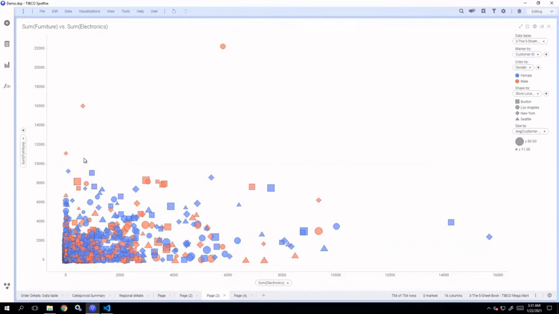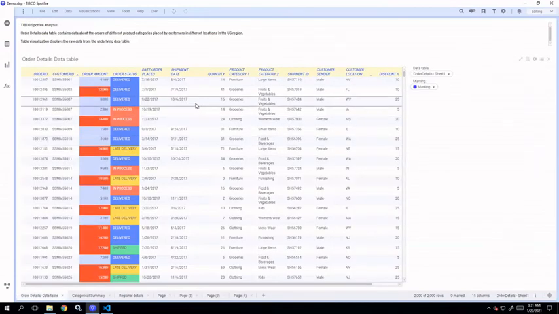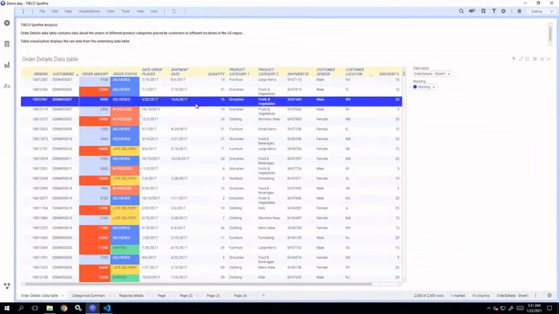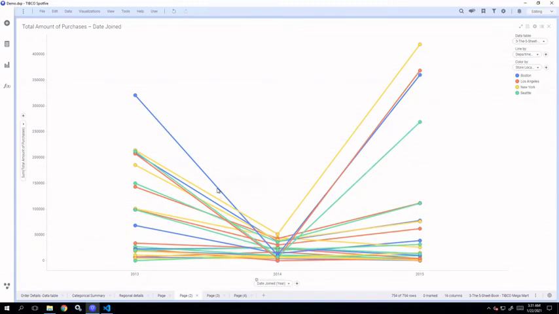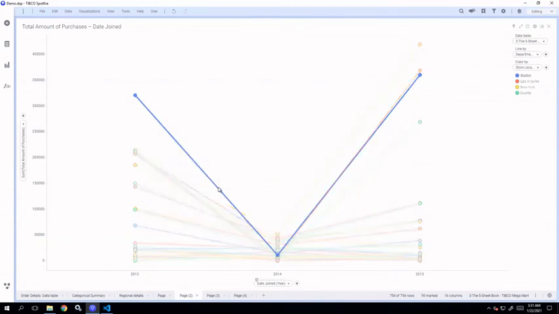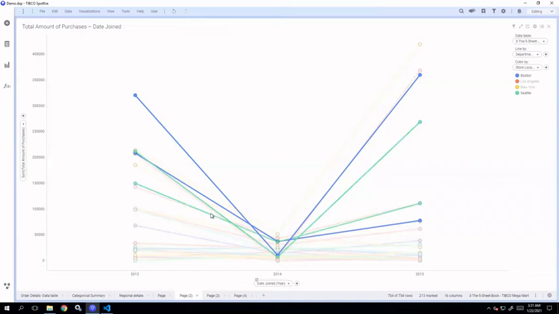Now, there are different ways of marking data in Spotfire. Simply selecting any value. Let's say this is a table. If I'm selecting this row by left clicking on it, this is marking. Selecting a single line is marking. If you want to select multiple lines, just hold the Control button and select multiple lines like that. This is how you can select multiple elements in any visualization.